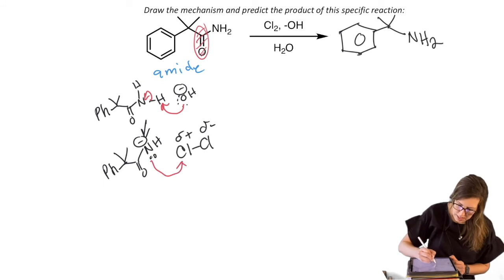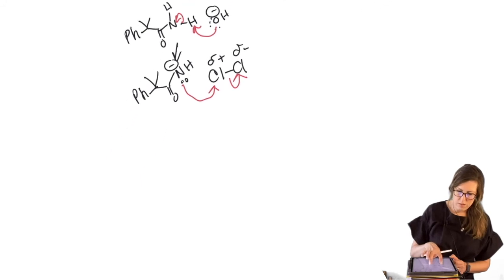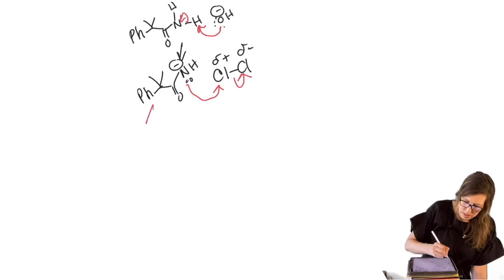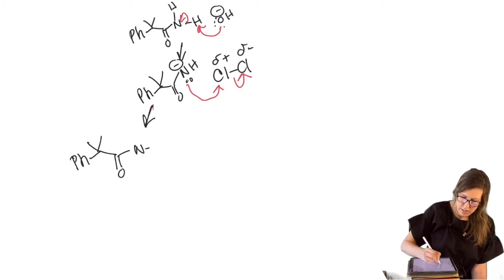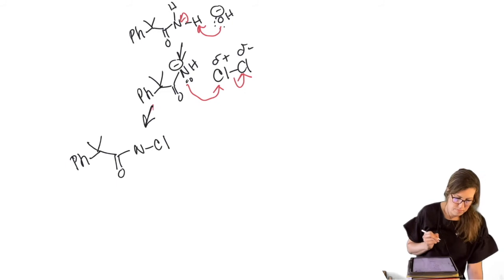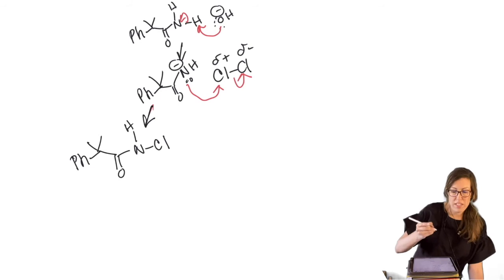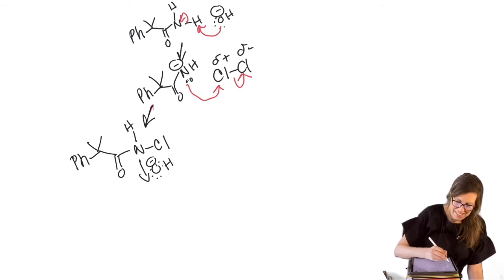That explains this attack here. Attack, kickoff. What are we doing with that chlorine? Why would we do that? We don't have that in the product. You'll see. All right, so our nitrogen now has a chlorine and an H. The base is still around, so we're going to deprotonate again. You say, okay, fine, I'm doing this twice. Not really. We'll keep it interesting and do something different.